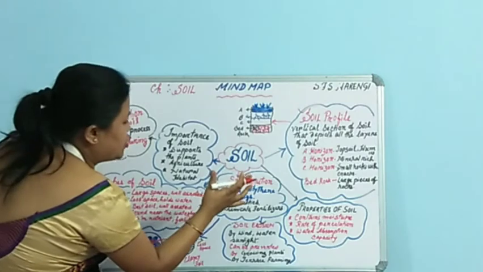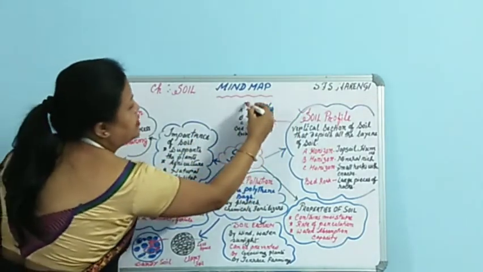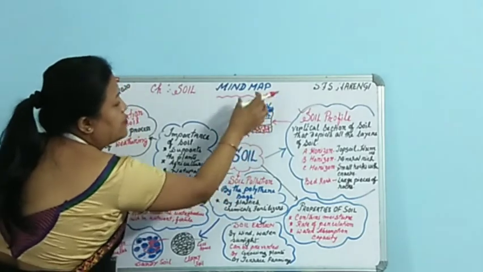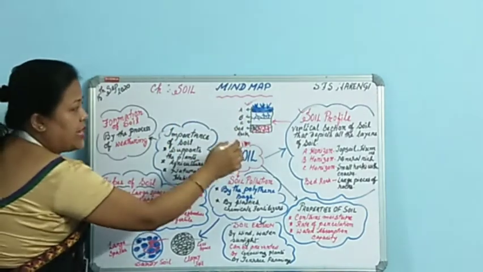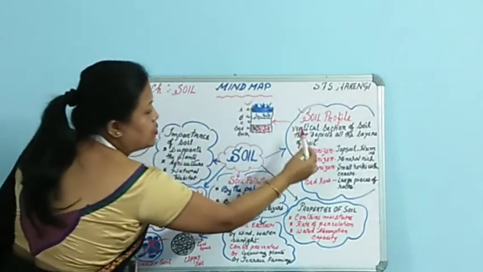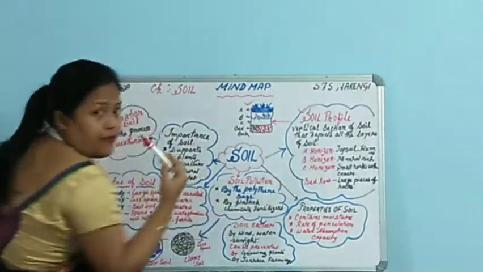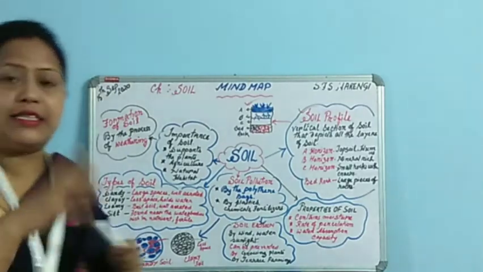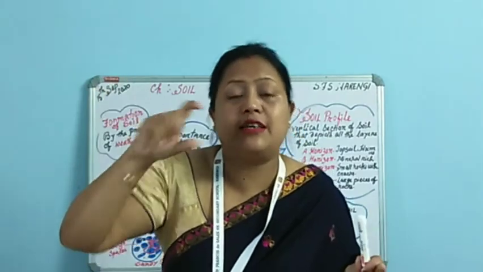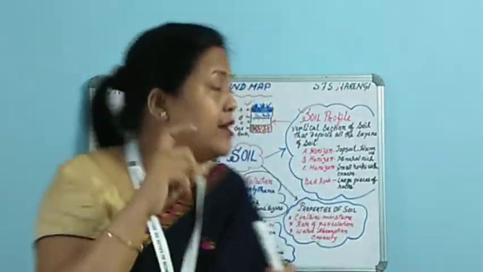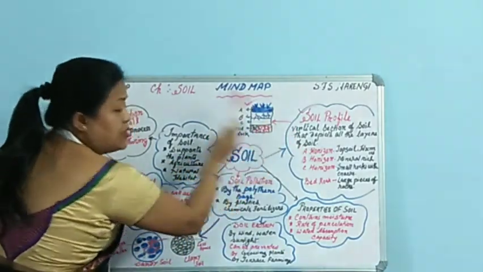Then next, coming towards the soil profile. After that we discussed the soil profile. You can see there is a drawing which I have drawn, and I have tried to show you the different types of layers present in soil. Now what is the soil profile? The vertical section of soil that depicts all the layers of soil is called the soil profile.